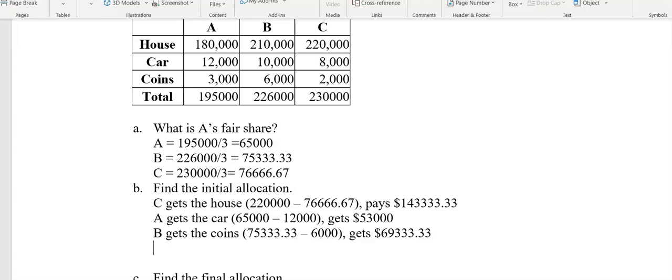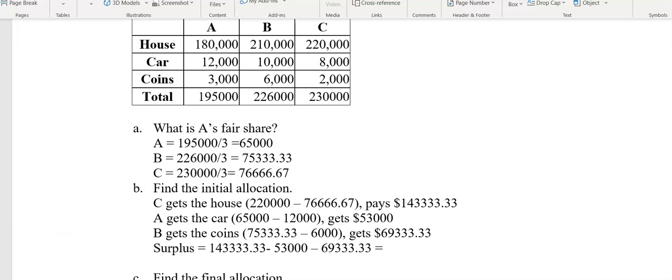Okay, so let's see what we've got left now. Let's remember that C is paying all this money into the bank. So our surplus, C is paying $143,333.33 into the bank. Then A gets $53,000 of that money out of the bank account, and B gets $69,333.33 out of that account.